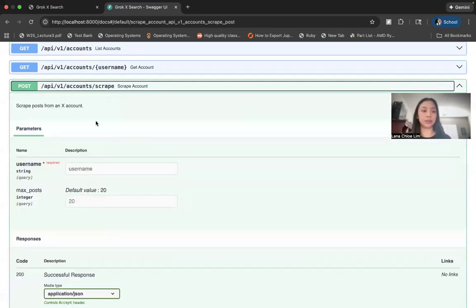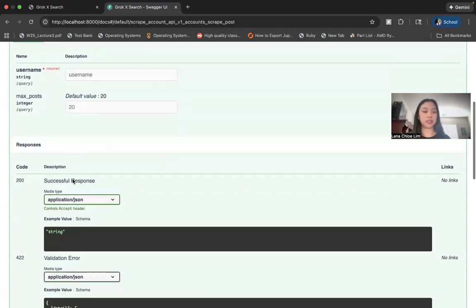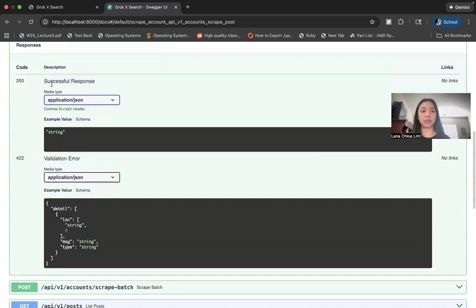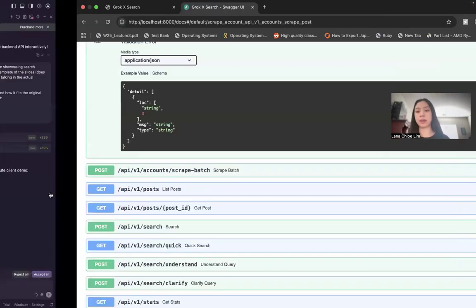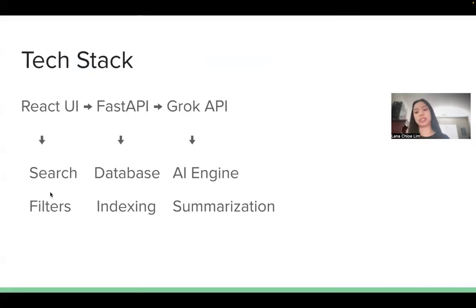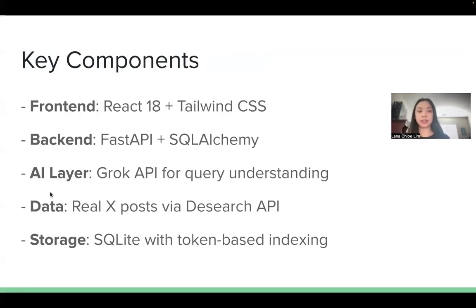For example, if we want to scrape an account, it shows what looks like a successful response and validation error, just normal debugging tools for our back end so that it's working as intended. So yeah, this goes over the key components.